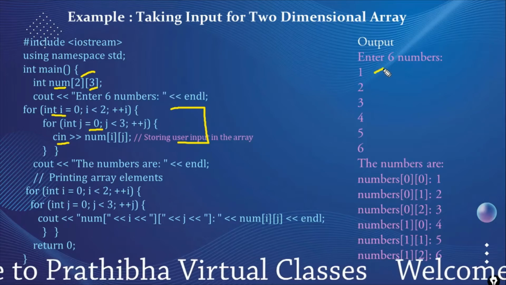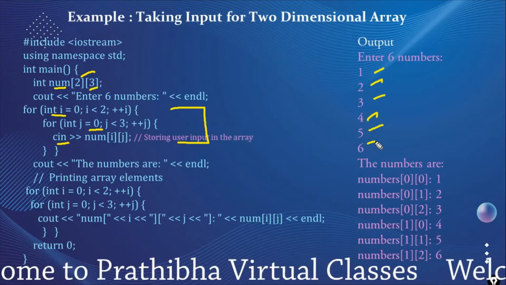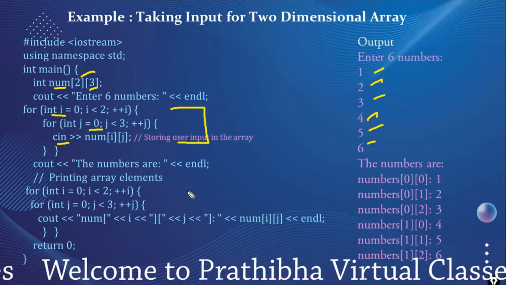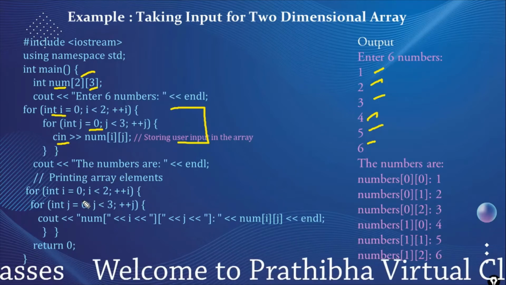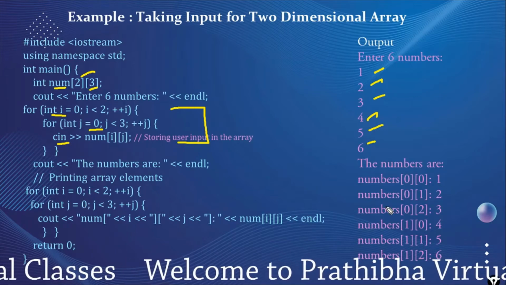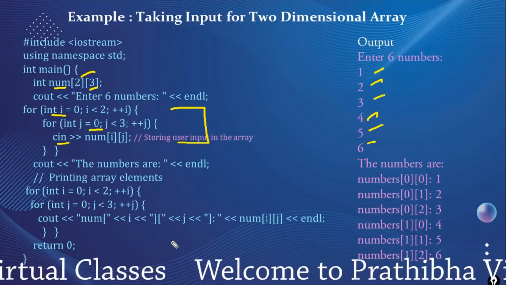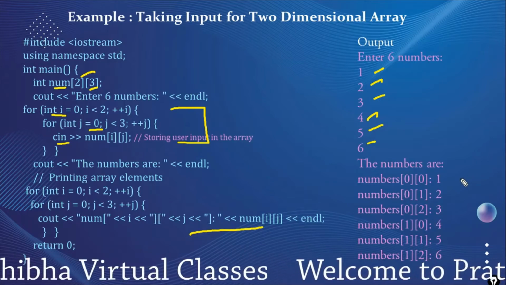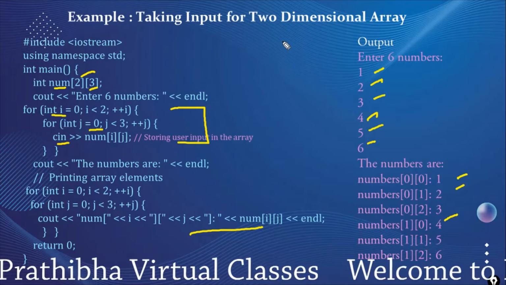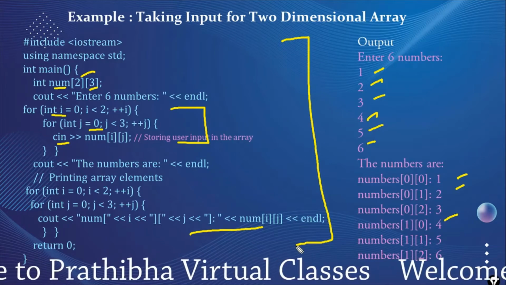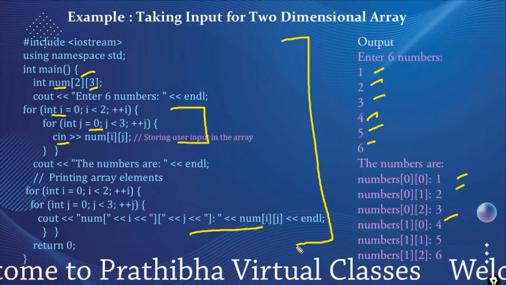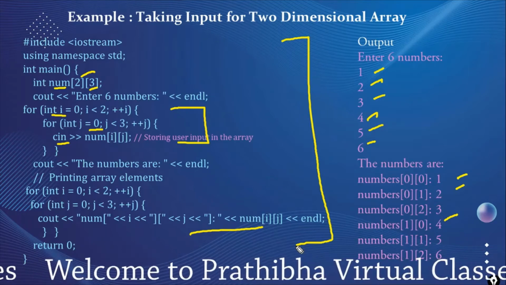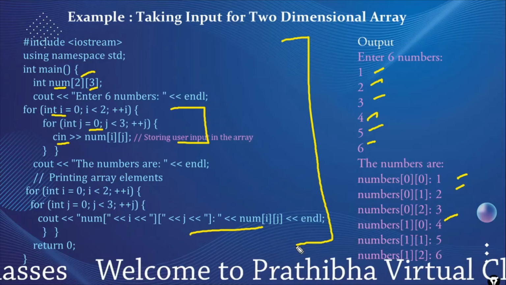I entered 1, 2, 3, 4, 5, 6 as the input values. It prints the array elements: the elements at 0,0 position, 0,1, 0,2 positions, and after that the next row, that is 1,0, 1,1, 1,2. The numbers are displayed 1, 2, 3, 4, 5, 6. This is a simple example of reading the values into the two-dimensional array by giving input from the keyboard and displaying the elements.